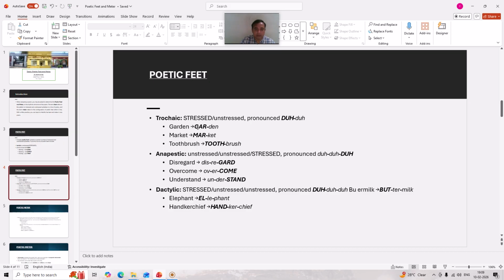Garden. Gar is a stressed syllable, den is unstressed. Market. Here we can feel the stress is on the first syllable, not on the second. Toothbrush. Even in this word, we can feel where the stress is being given, that is on the first syllable of the word, as it is a disyllabic word, toothbrush.